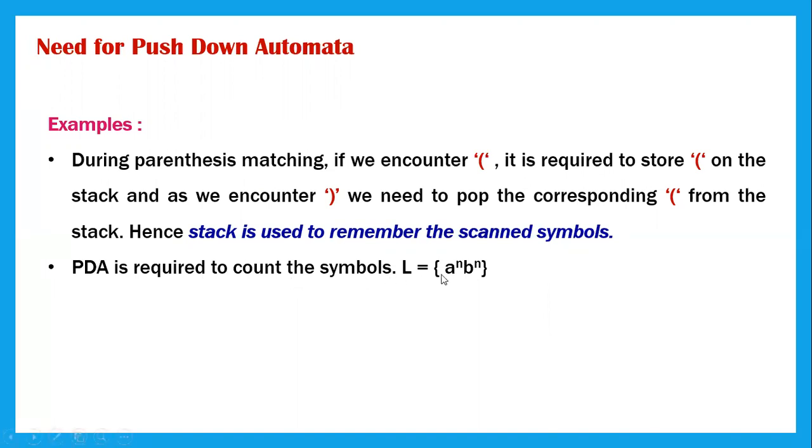Let's say I have a language A power n, B power n. So let's say I'll just take an example. Let's take n as 2 here. So suppose I take n as 2, my string will be A, A, B, B. So I will have to count how many A's I have, then only the corresponding B's can be matched. So for such purpose, we need push down automata.